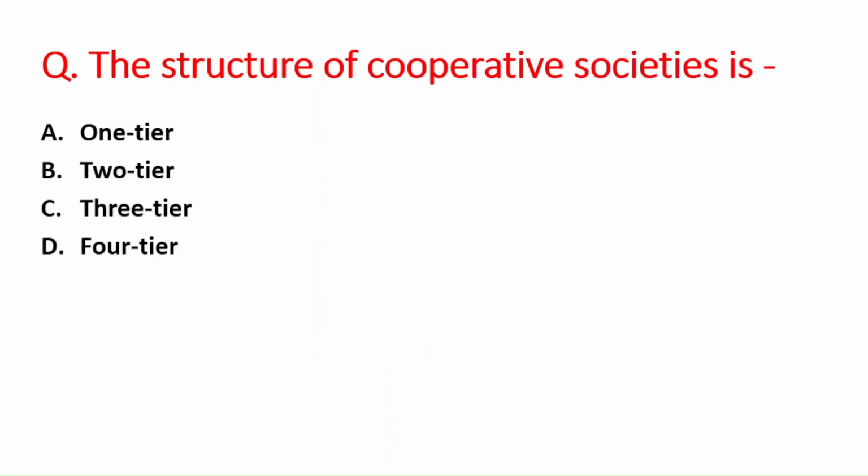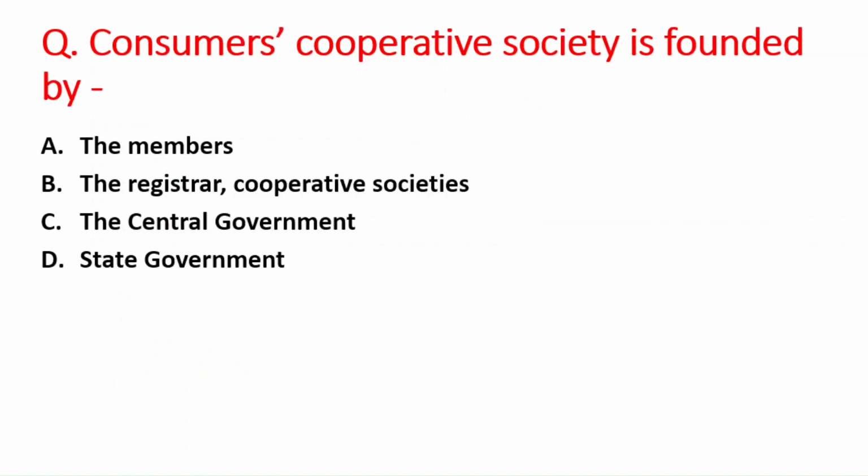Next question is, the structure of cooperative societies is: A option is 1 tier, B option is 2 tier, C option is 3 tier, and D option is 4 tier. The right answer is option C, that is 3 tier. Next question is, Consumers Cooperative Society is founded by: A option is the members, B is the registrar of the cooperative societies, C option is the central government, and D option is state government. The right answer is option A, that is the members of the cooperative societies.